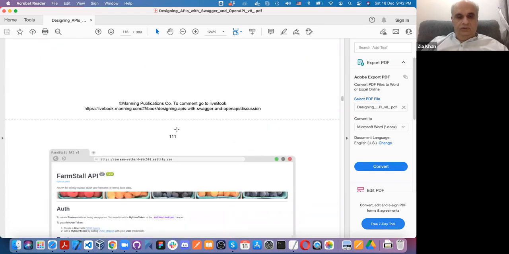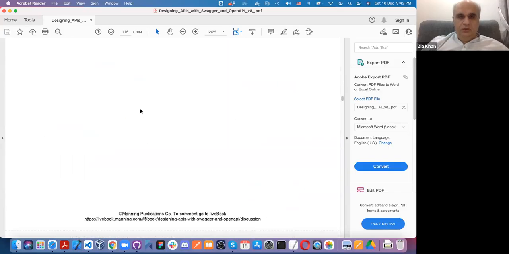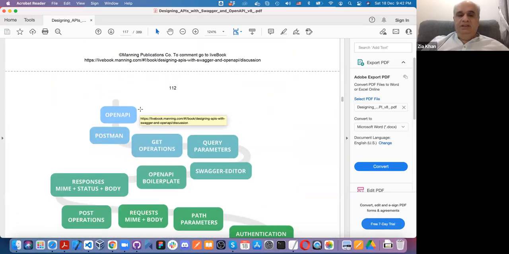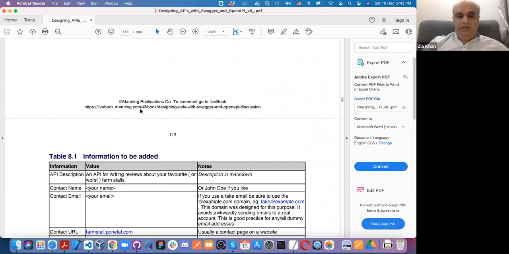We need a sophisticated kind of this for this form stall API, we need this kind of authentication and documentation. As you can see in the Swagger tool, you were seeing the documentation on the right-hand side. We will use the same APIs to create the right-hand side in Markdown and other OpenAPI specifications.